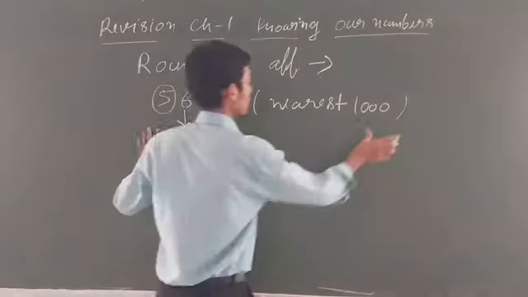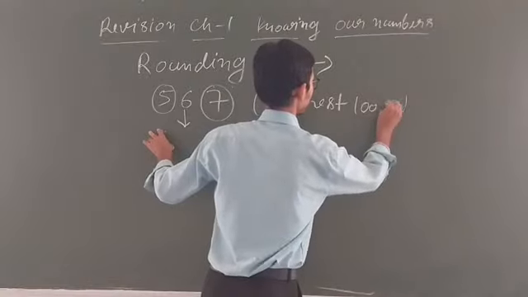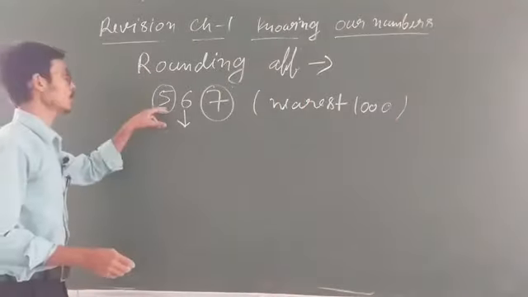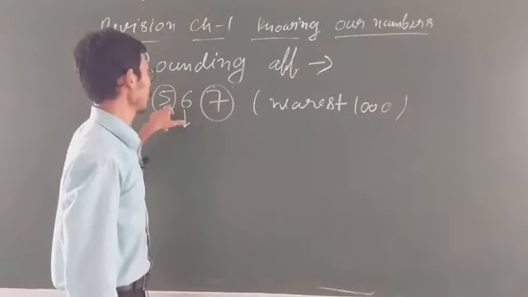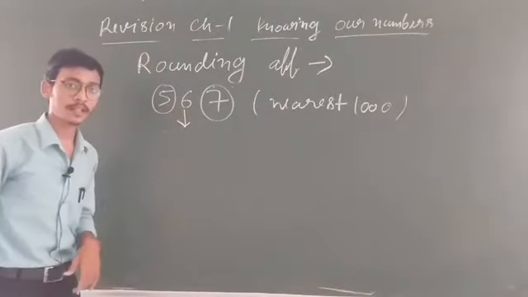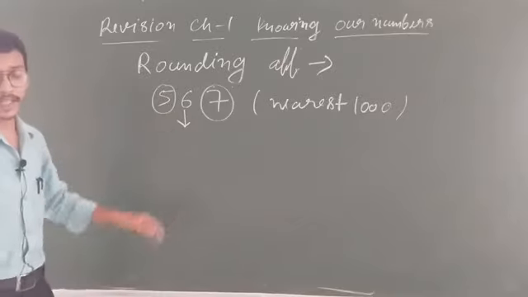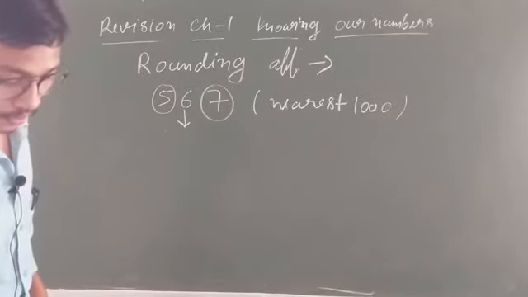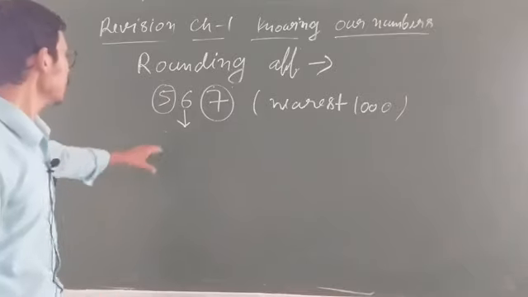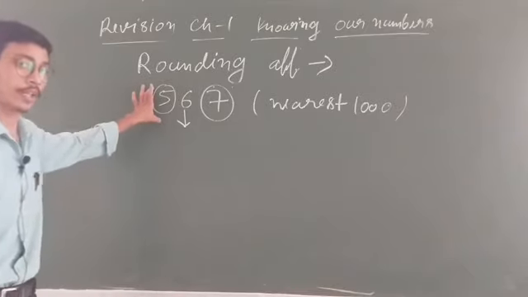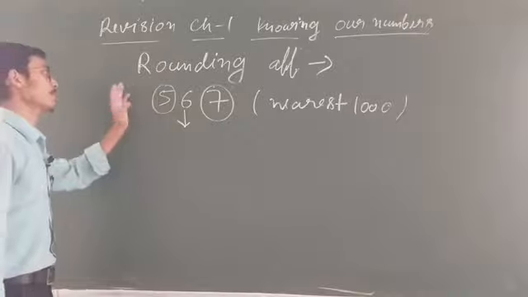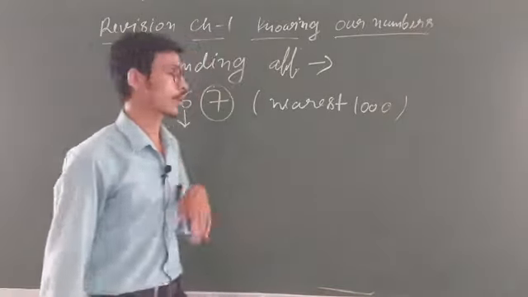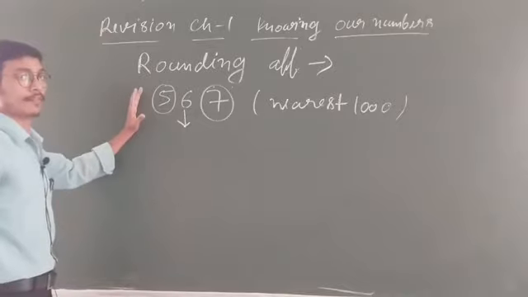Sorry, nearest 1000. So for nearest 1000 you will see what, student? You will see nearest 100. Now you know that nearest 100 is 5. Okay. So nearest 100 is 5. One question I gave in the examination also based on this.